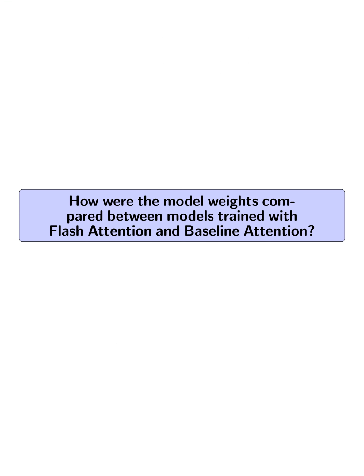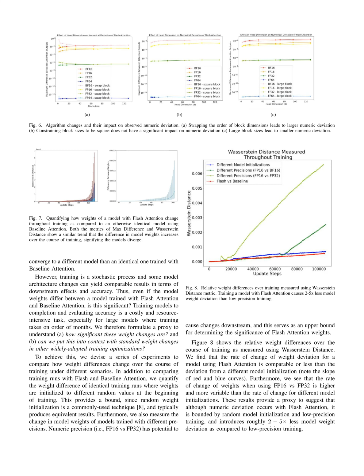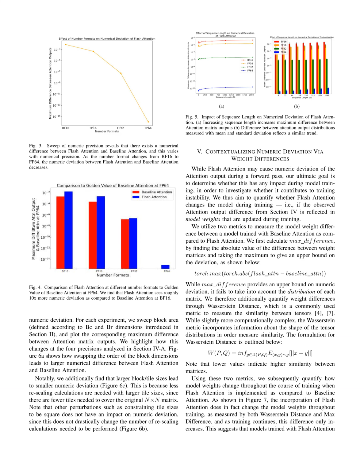How are the model weights compared between models trained with flash attention and baseline attention? The model weights between models trained with flash attention and baseline attention were compared using two metrics, max_difference and Wasserstein distance. The max_difference metric calculates the absolute difference between weight matrices and takes the maximum value, providing an upper bound on the deviation. On the other hand, the Wasserstein distance metric measures the similarity between tensors by considering the shape of the distributions, with lower values indicating higher similarity.